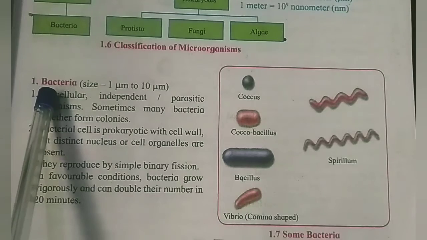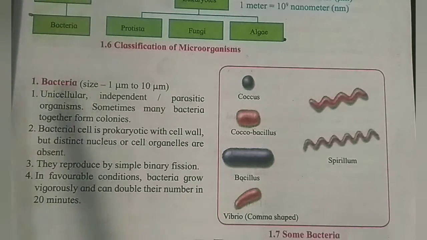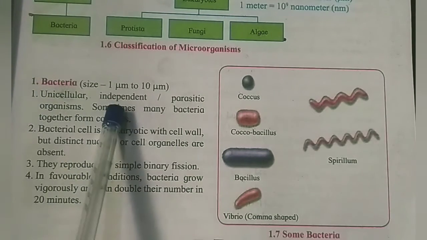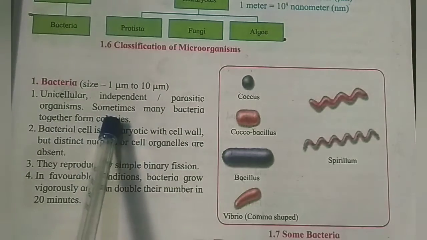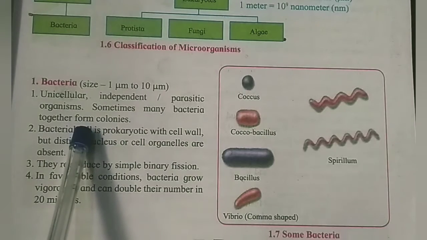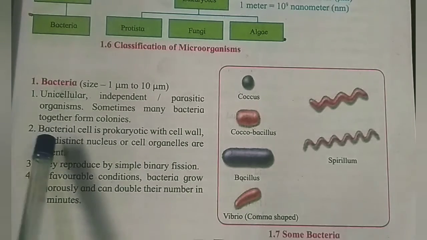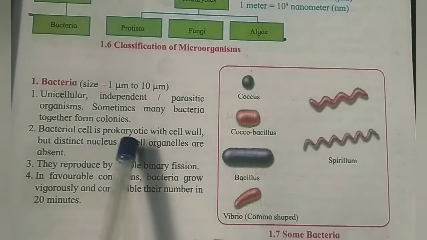So let us discuss bacteria. Bacteria are unicellular, independent, parasitic organisms. Sometimes many bacteria together form colonies. Bacterial cell is a prokaryotic cell.